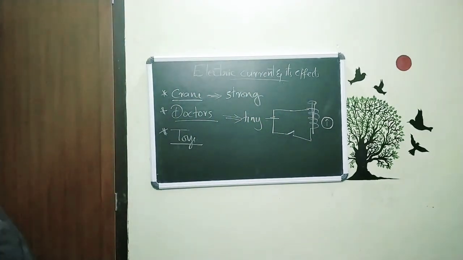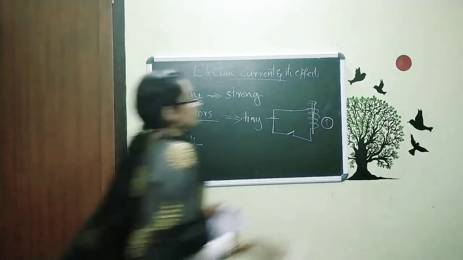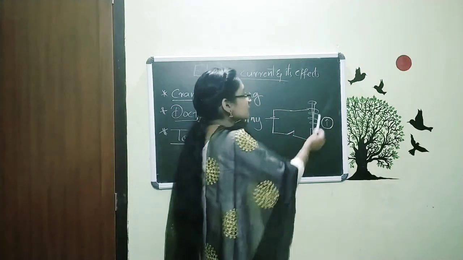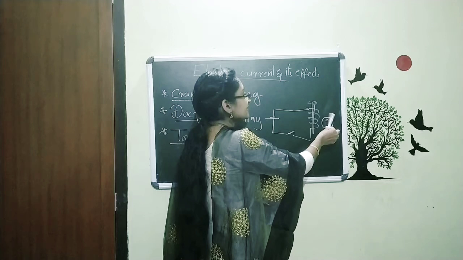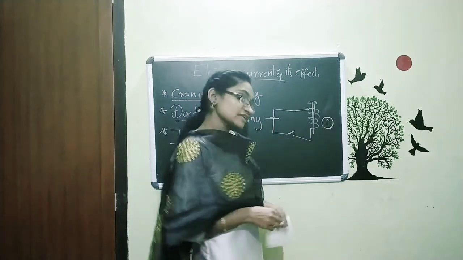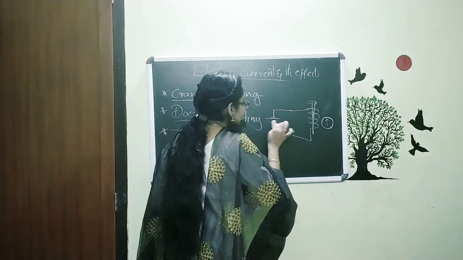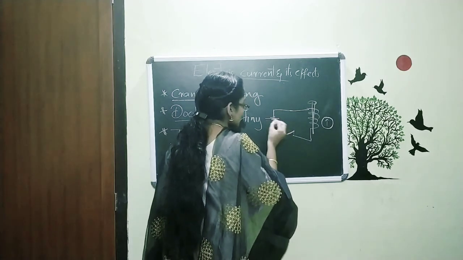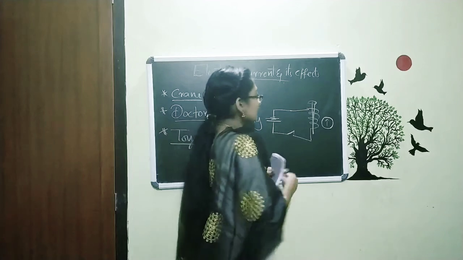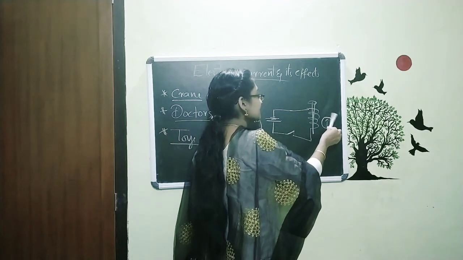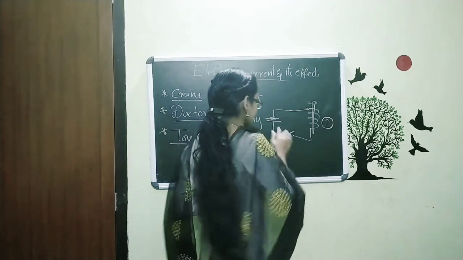Deflection means the vibration. When the key is closed, you can see that this needle vibrates. We call it deflection. Now I am increasing the number of cells. Now 2 cells. Now I can see that it is getting more vibrated or deflected.